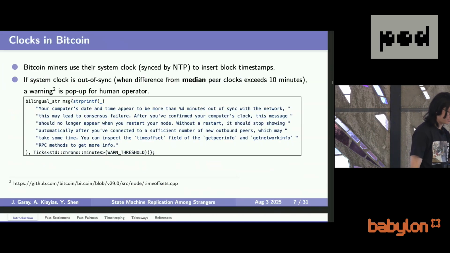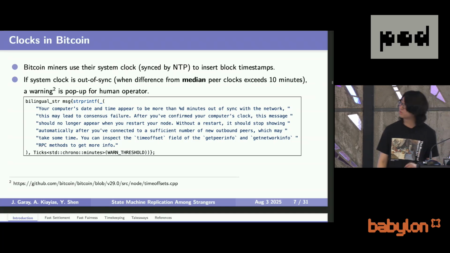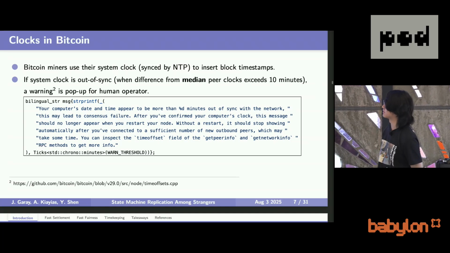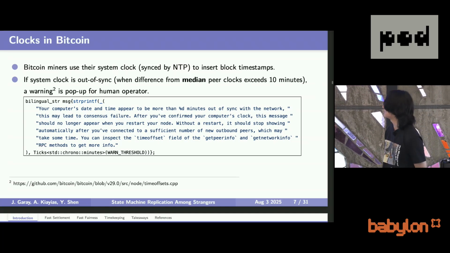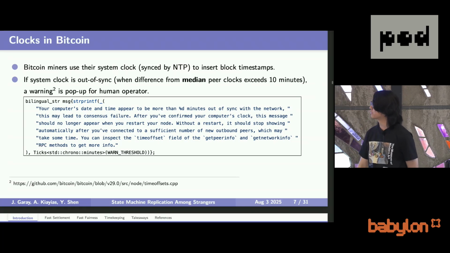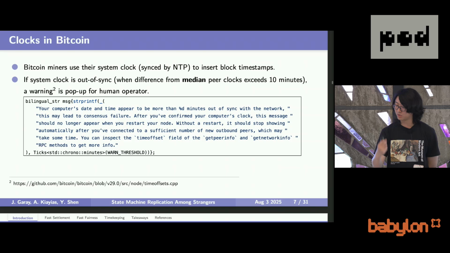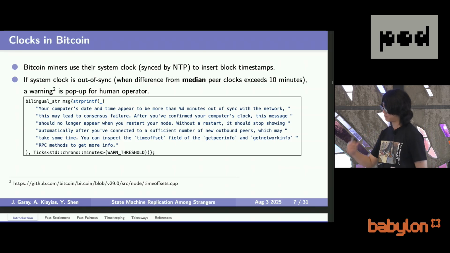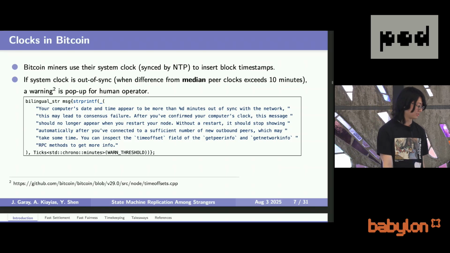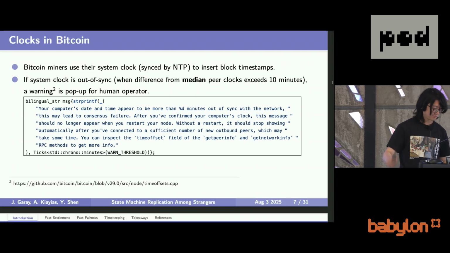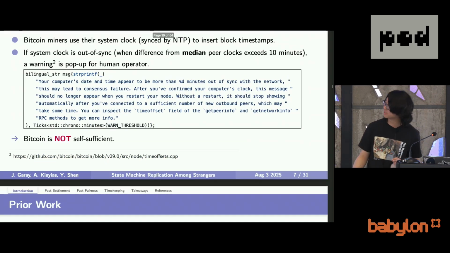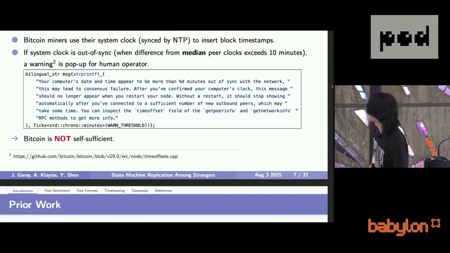And if we look at Bitcoin, Bitcoin is not designed with this self-timekeeping in mind. If you look at the code of the Bitcoin client, it just reads the system clock as the timestamp to prepare to mine the blocks. And if your system clock deviates too much from the clocks of the peer-to-peer network, then it will give you a warning to ask you to synchronize your computer. Which means that Bitcoin is obviously not self-sufficient.